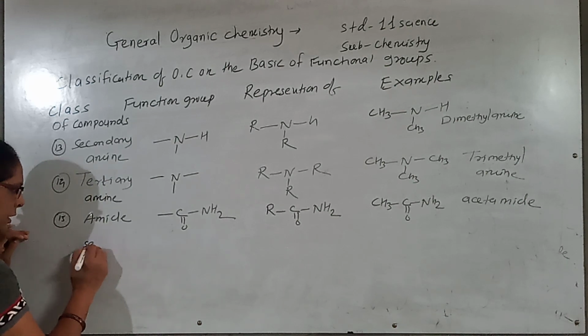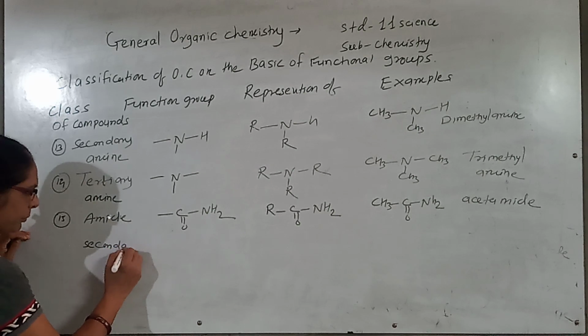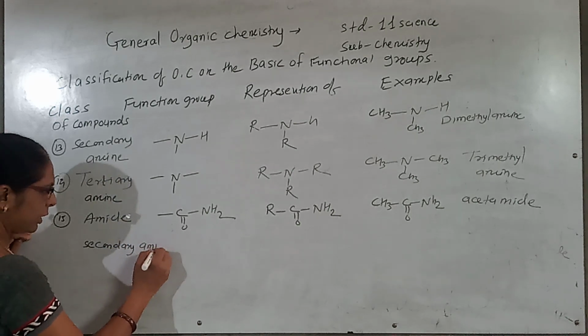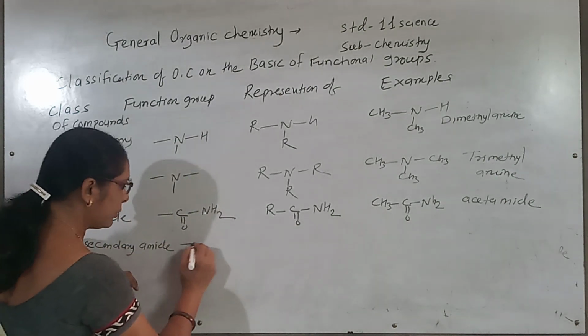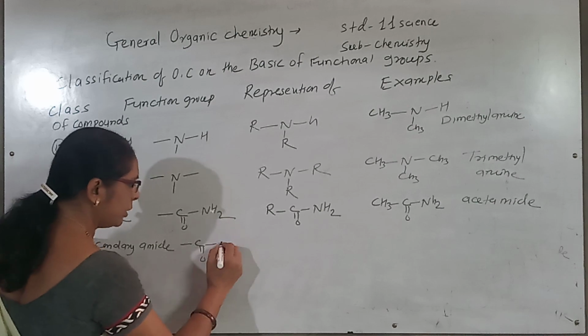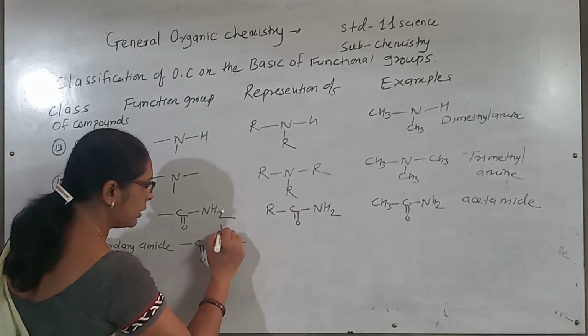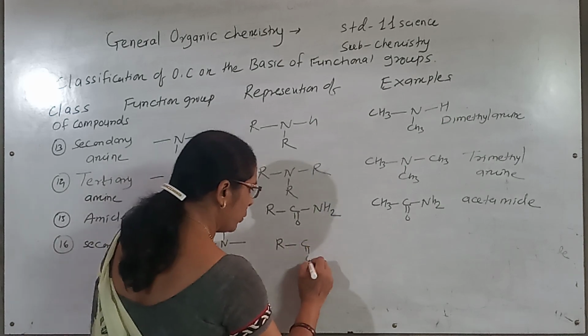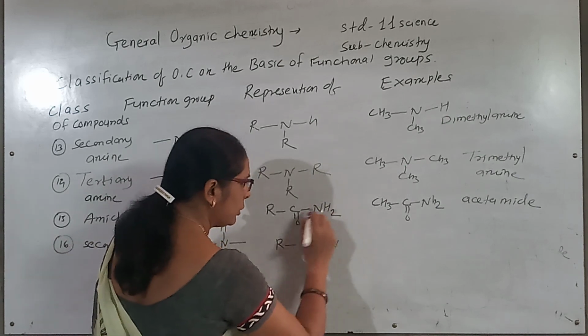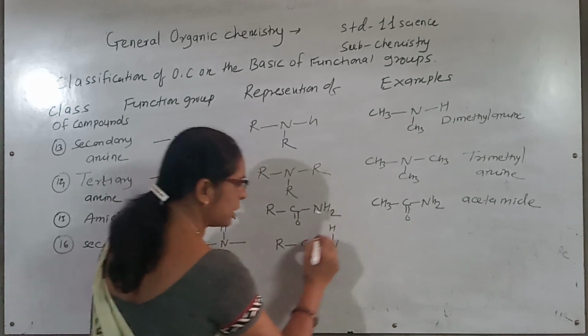What happened in the secondary amide? In secondary amide, on the nitrogen, one R group is there, then it is a secondary amide. So this is RCON. Out of the 3 valency, the 2 valency is satisfied with the hydrogen.